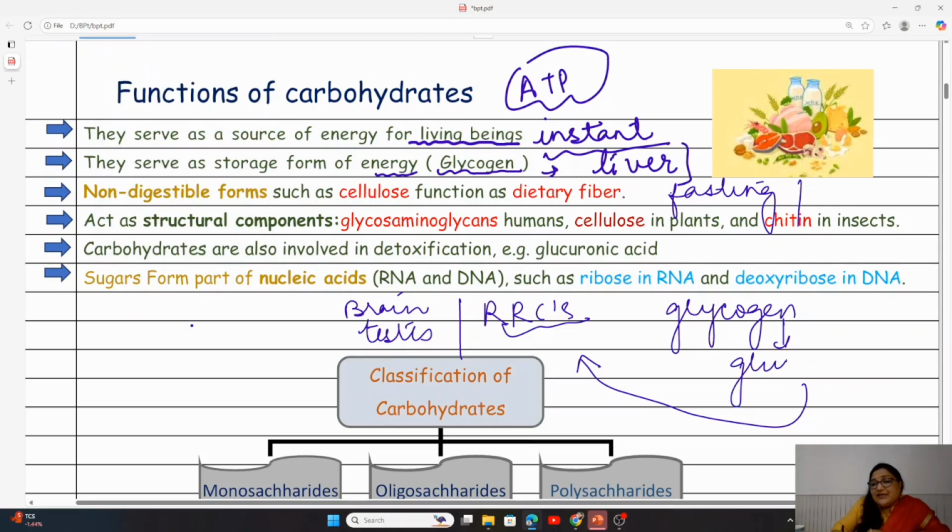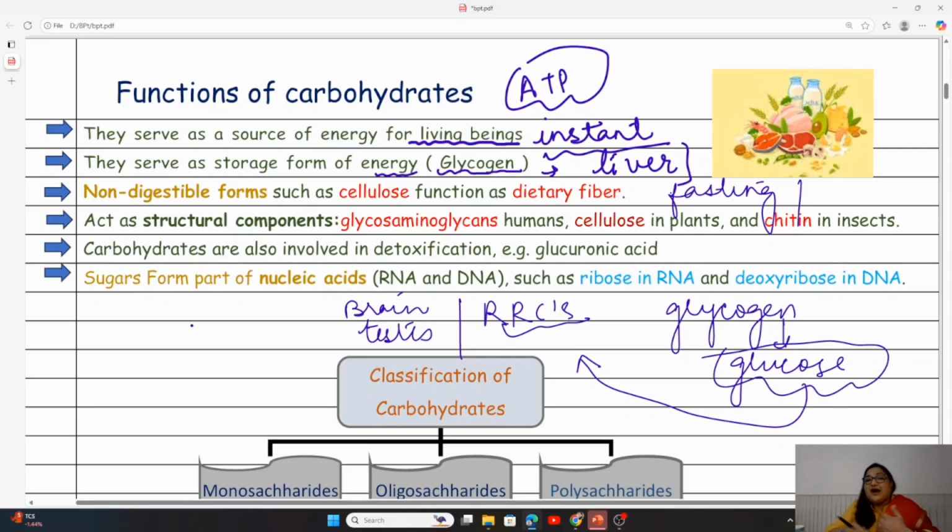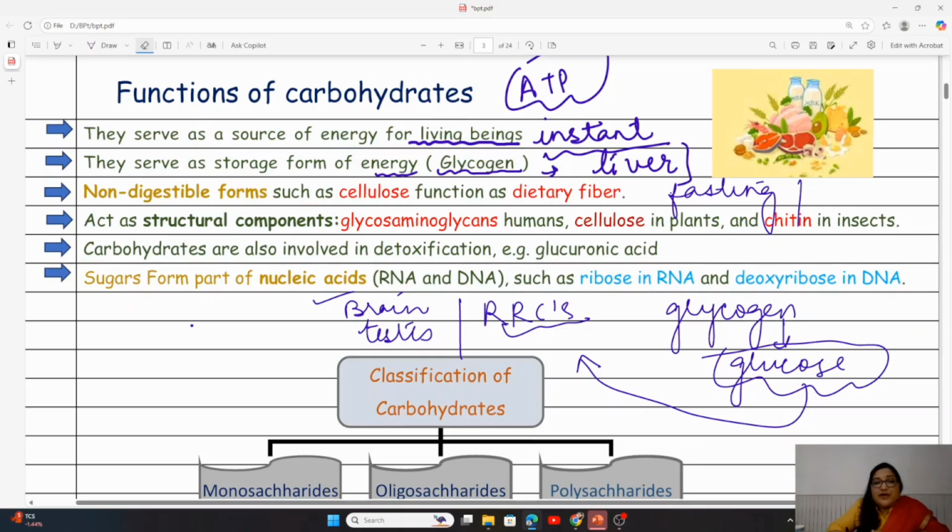So whenever the glucose is absent in the diet or we are in starvation for a prolonged period of time, what happens? This glycogen, which is stored in the liver, is broken down into glucose. Then the glucose goes to the brain, to the different places which exclusively need glucose as a fuel. So yes, this is a point.